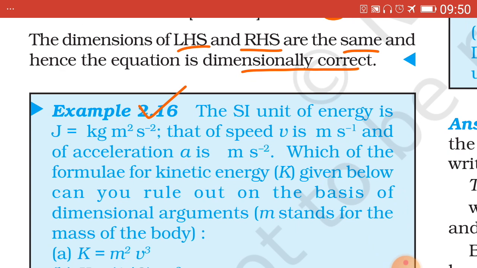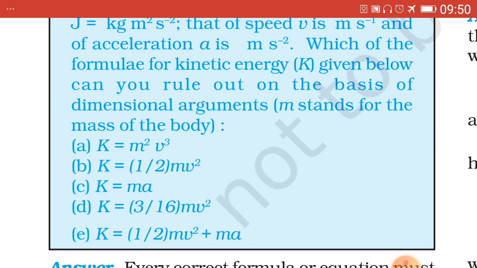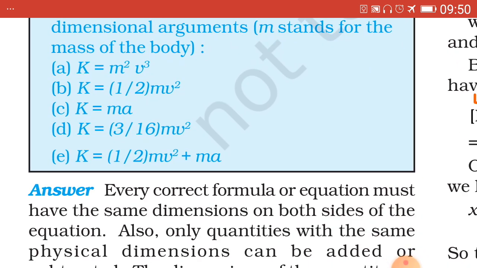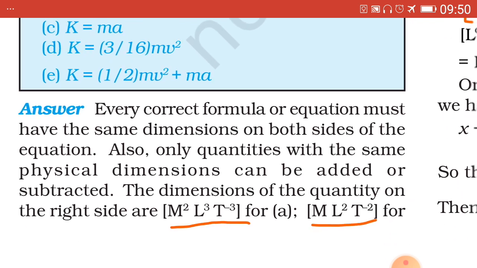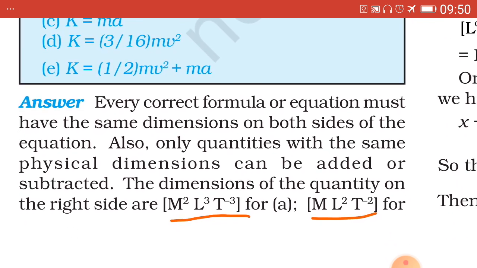M stands for the mass of the body. Say first one we consider K equal to m square V cube. Now dimensional formula of K, that is kinetic energy. Kinetic energy will be the dimensional formula of work, because energy is the capacity to do work, and work equal to force into displacement.